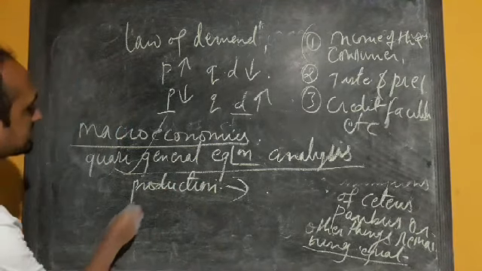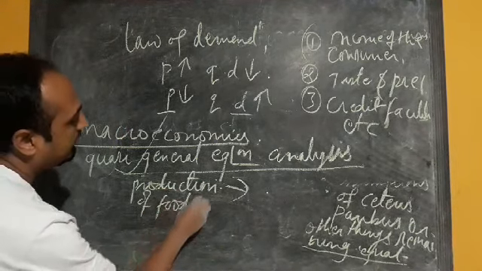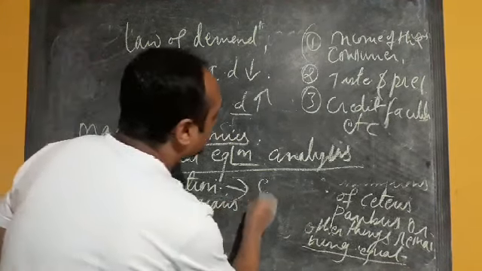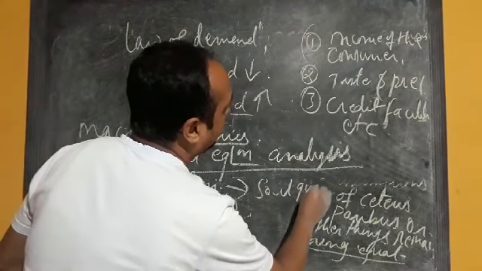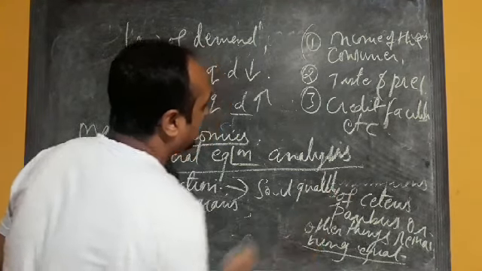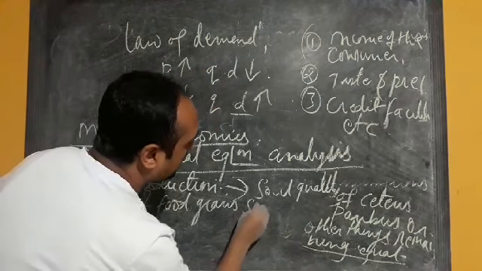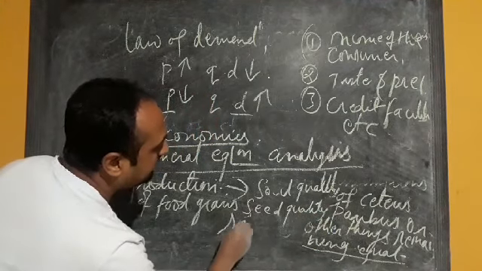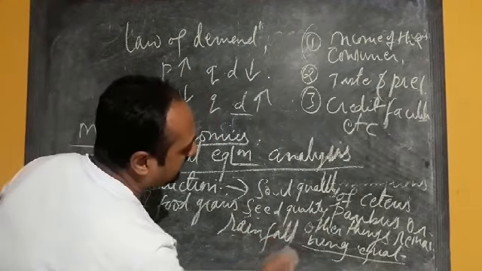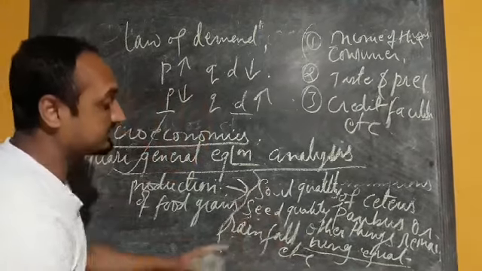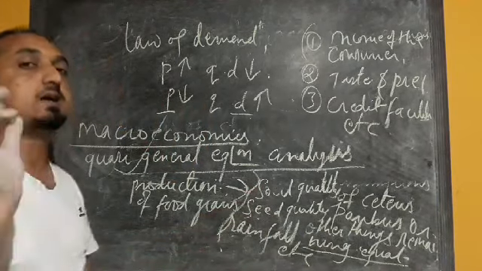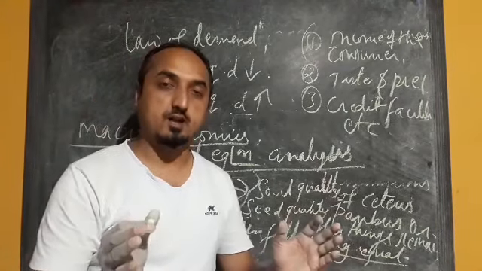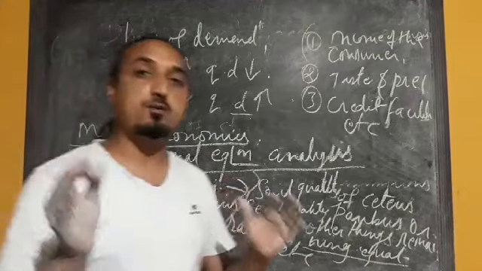Production of food grains depends on various factors, maybe soil quality, seed quality, rainfall, etc. When the impact of all these factors is considered at the same time, that is called mutual dependence of the variables. That is the case in macroeconomics.